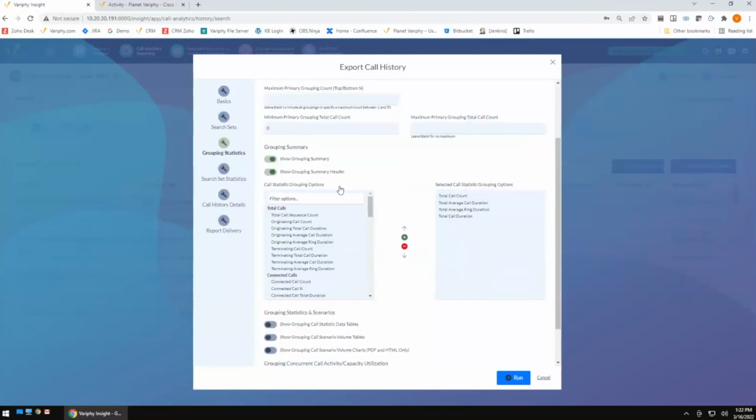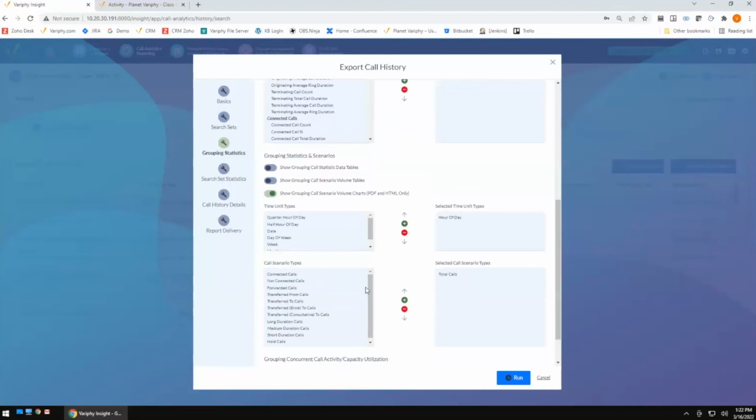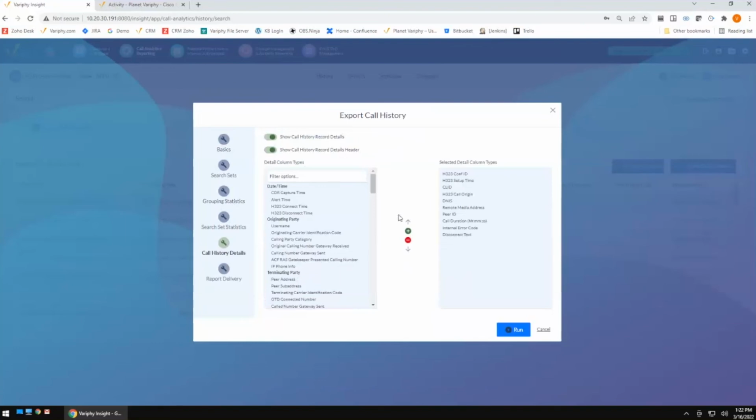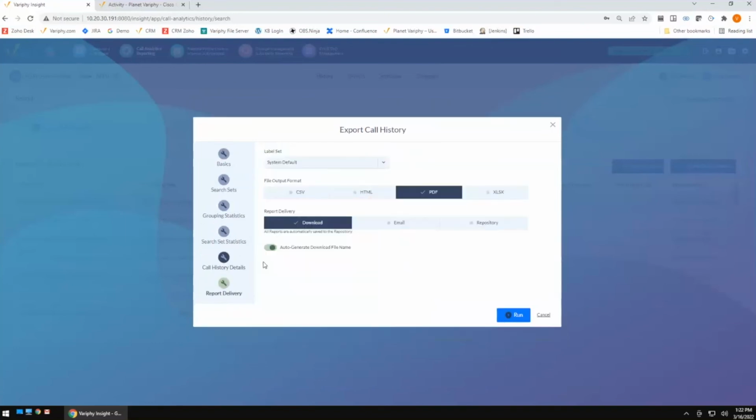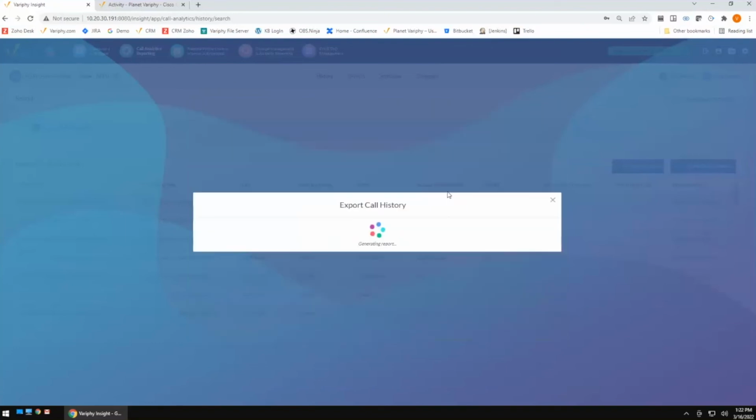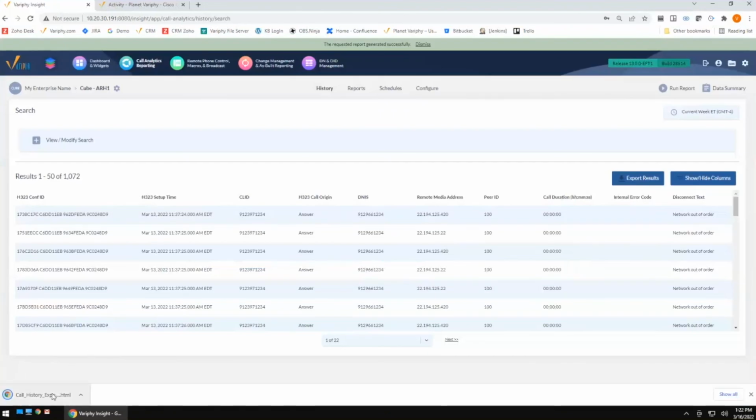Give some total counts, some general counts. Maybe we want to see some charts in there. Is this happening pretty frequently? Is it every hour of the day? The nice thing about that is that event grouping is also going to translate right over to the detail. So now I'm going to get a nice list that includes just the IP addresses where this particular problem is happening.